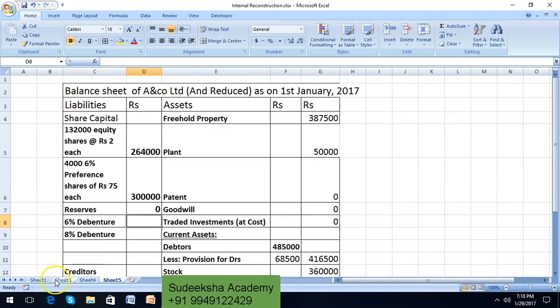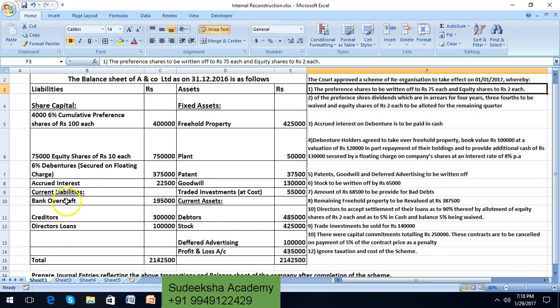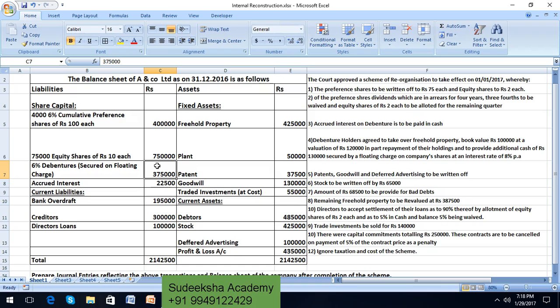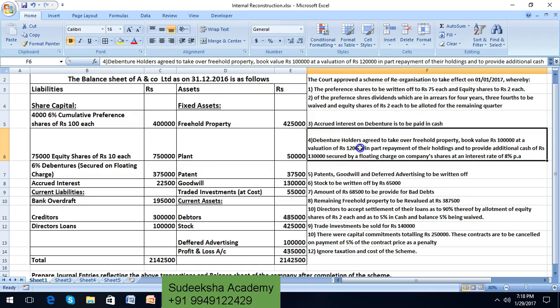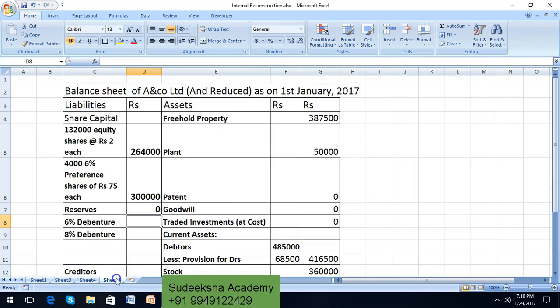Now coming to debentures, 6% debentures, there used to be 3,75,000, but out of 3,75,000, 1,20,000 value of debentures have been sacrificed. So the balance is 2,55,000. So let us write down 6% debentures 2,55,000.